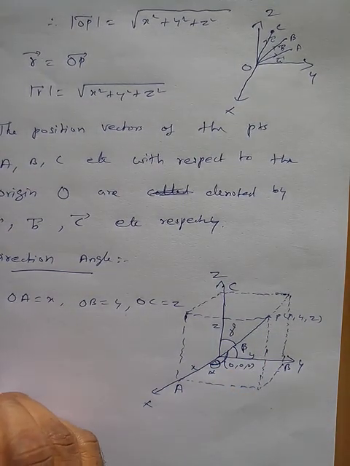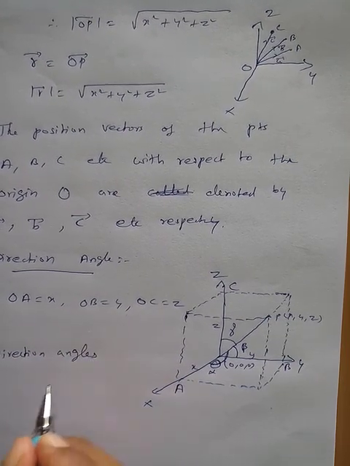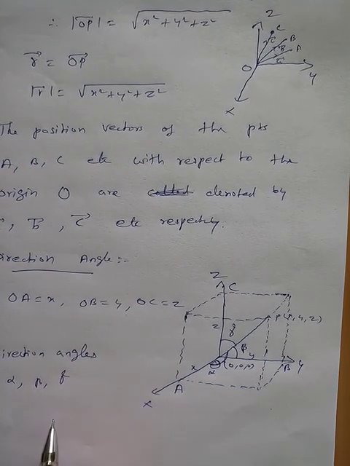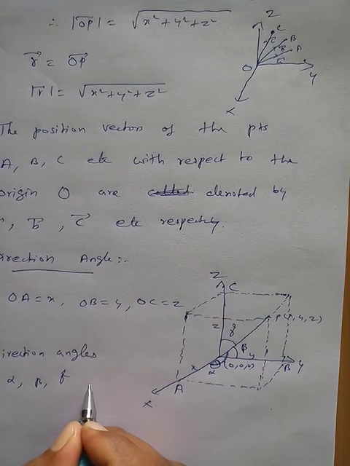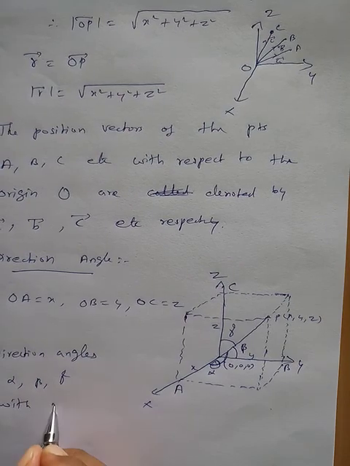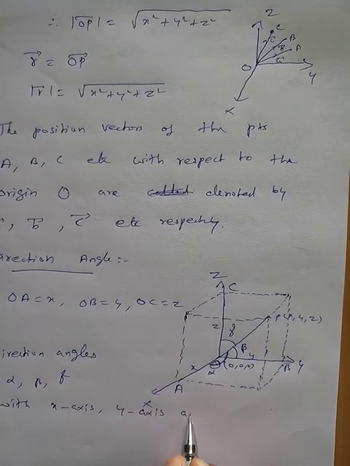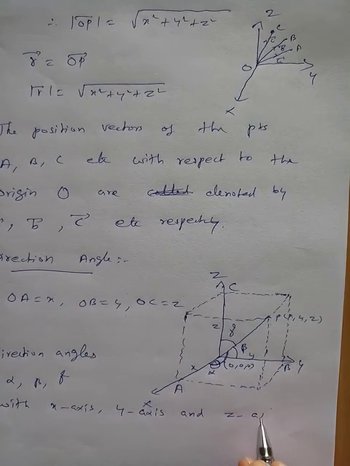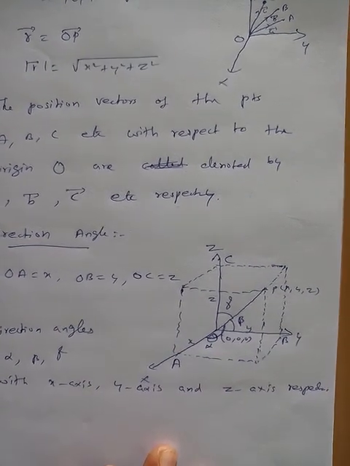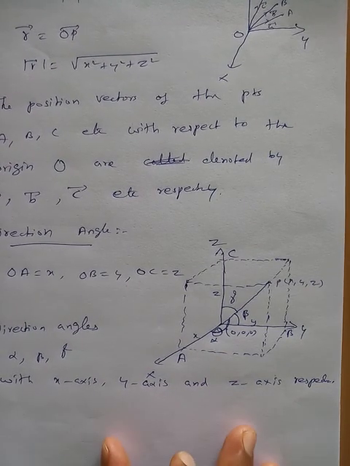So here alpha, beta, gamma are the direction angles of the vector with the x-axis, y-axis and z-axis respectively. I gave the detailed notes, so no need to copy these notes. Just understand the note. That's all.